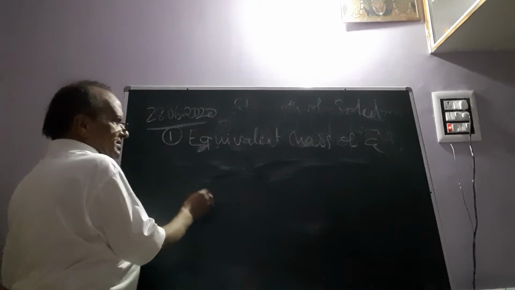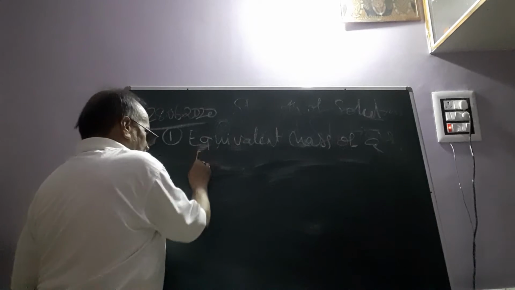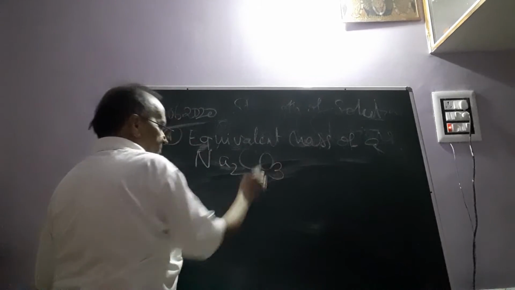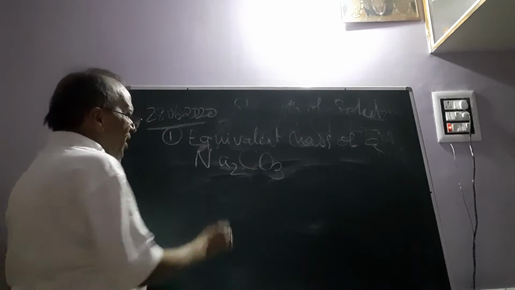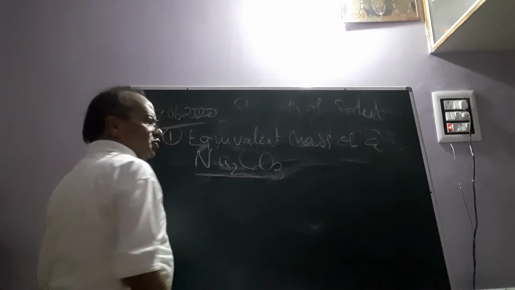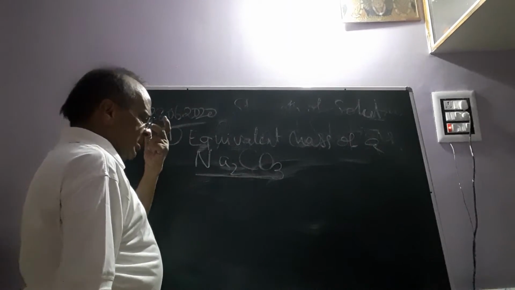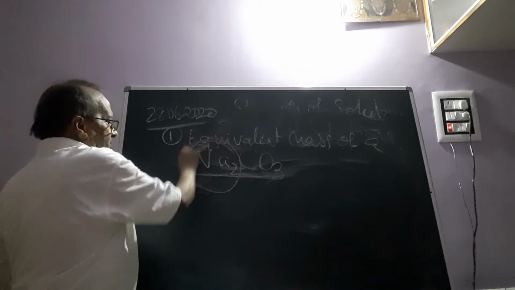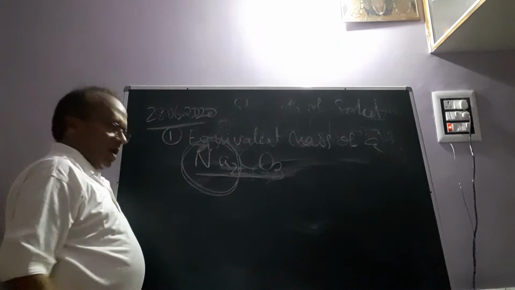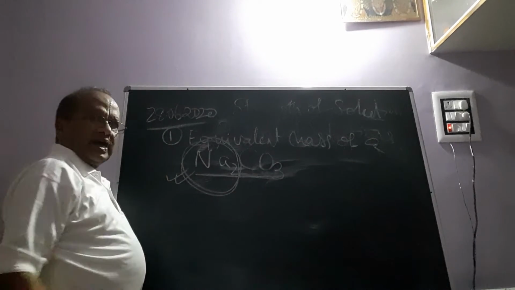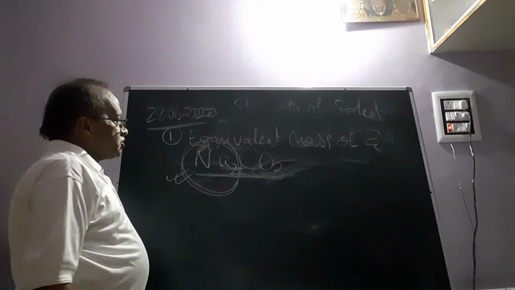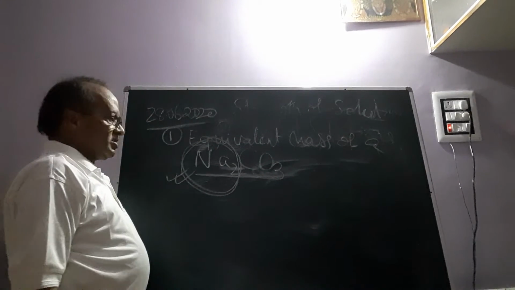But now let us consider the case of sodium carbonate, Na2CO3. When we write the formula Na2CO3, it is automatically clear that here two equivalents of sodium are there. Because just now we decided one equivalent of sodium means 23 parts by weight.